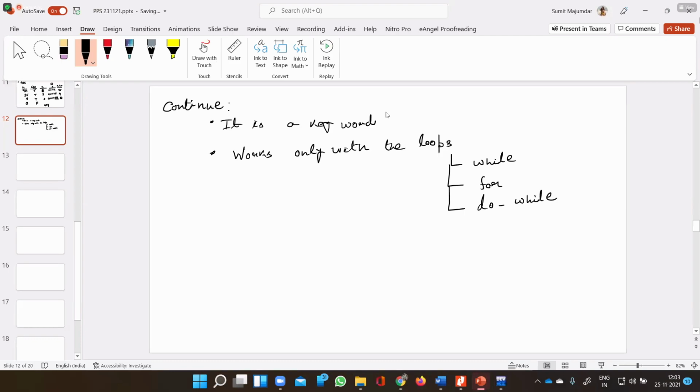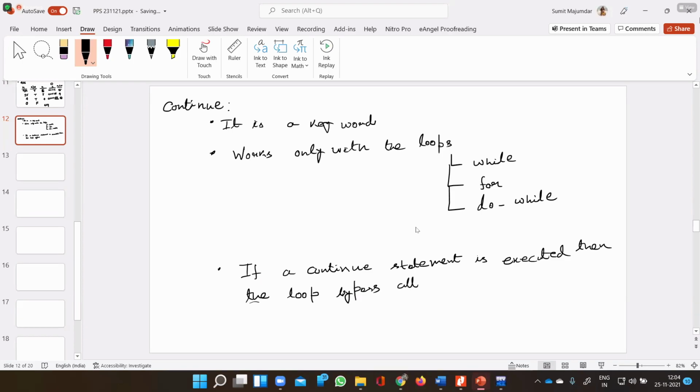So what does this do? Actually, if a continue statement is executed, then the loop will bypass all the statements after continue and go back to the condition checking part.